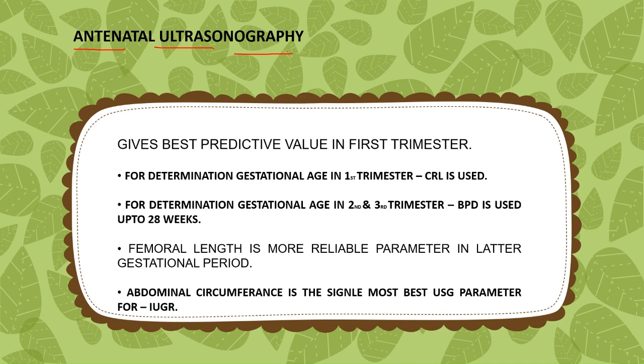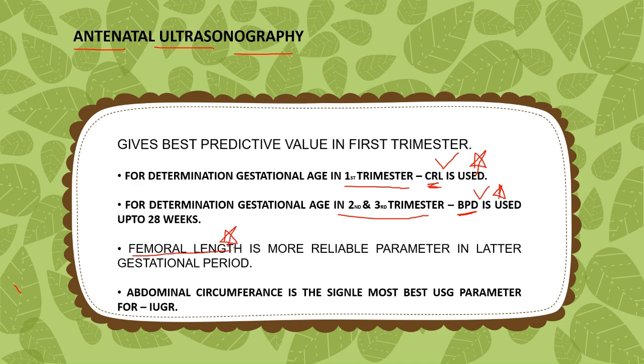Now next we'll talk about antenatal ultrasonography, and this is a quite important topic. So listen to it very carefully and try to learn it. Antenatal ultrasonography gives best predictive value in the first trimester, and for the determination of the gestational age in the first trimester, CRL, that is crown rump length, is used.